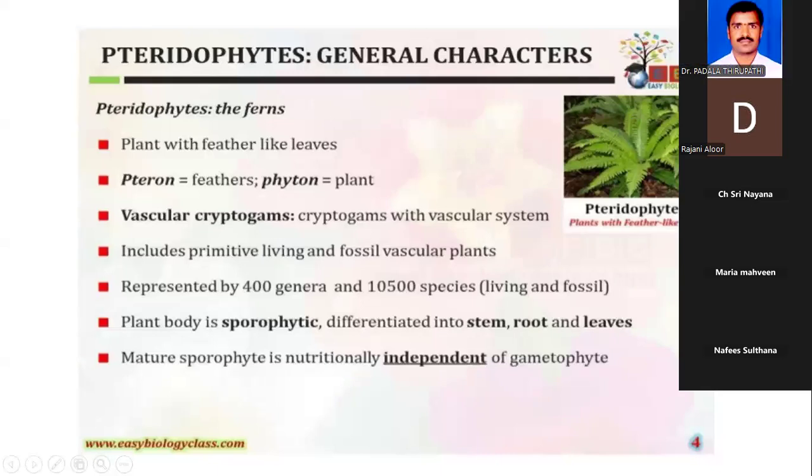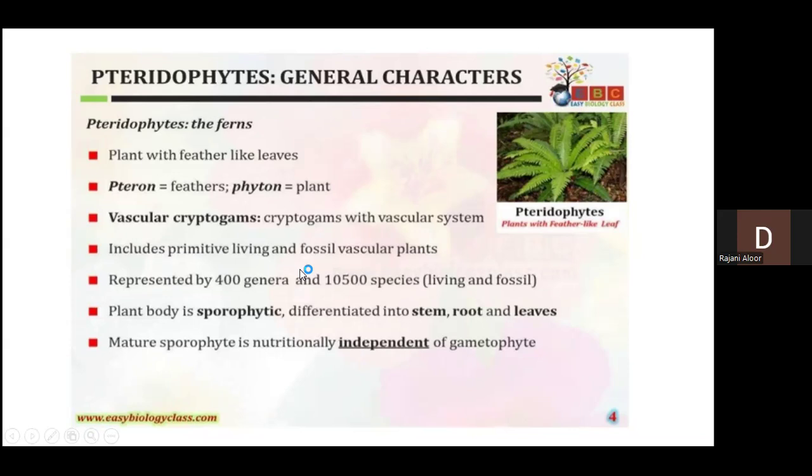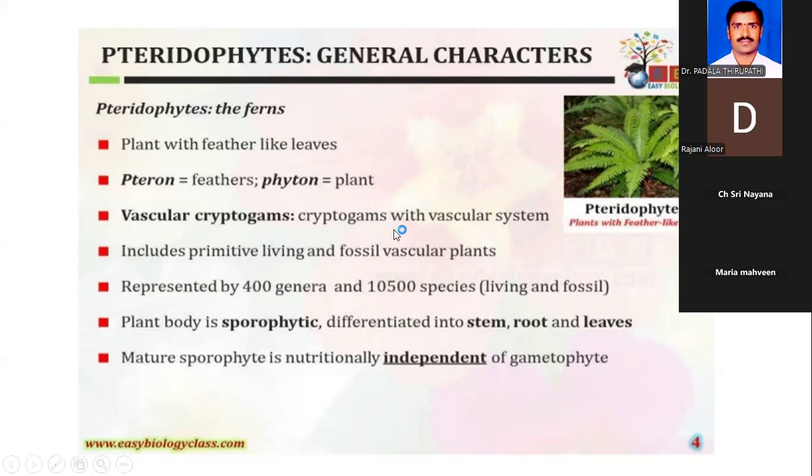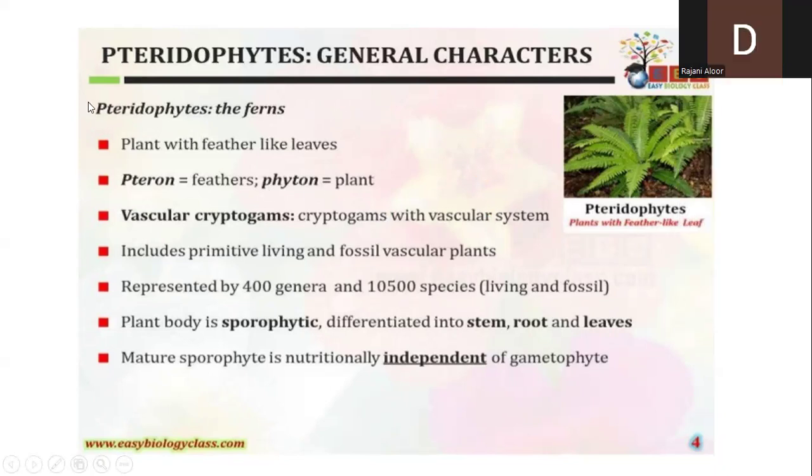Right. So today we are discussing only the general characters of pteridophytes. First of all, what do you mean by pteridophytes? What are the morphological characters, what is the habit, where do these plants grow, and what is the dominant phase of the plant? Everything we'll discuss today in these general characteristic features. When we talk about the pteridophytes, these are a group of plants which come under the lower plant group. The entire plant kingdom is divided into several classes, like algae, fungi, bryophyte, pteridophyte.